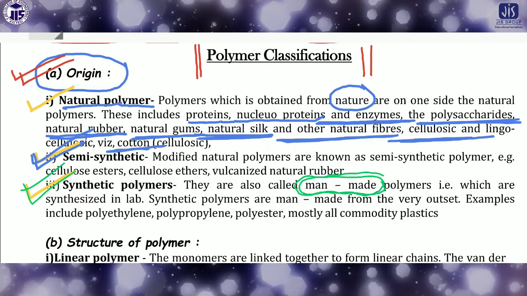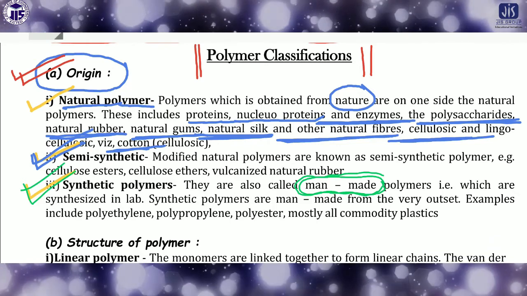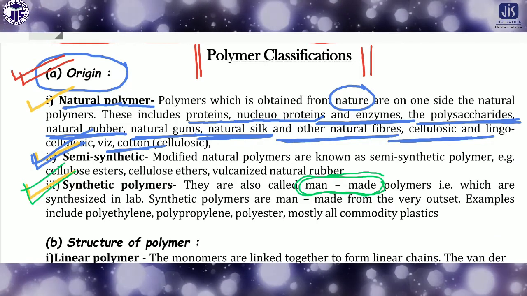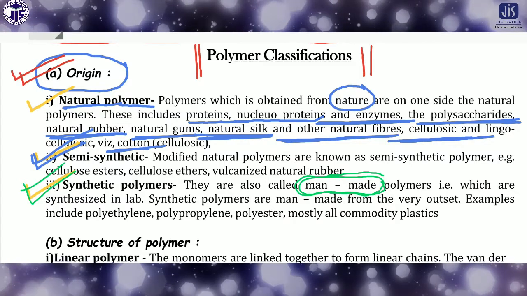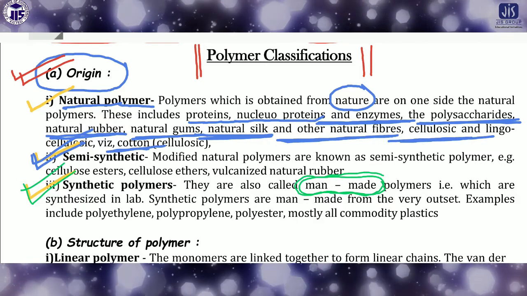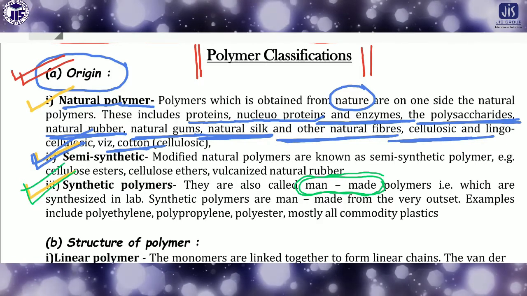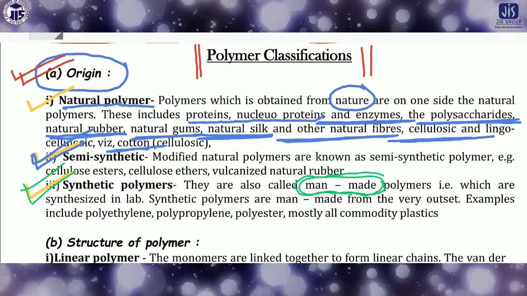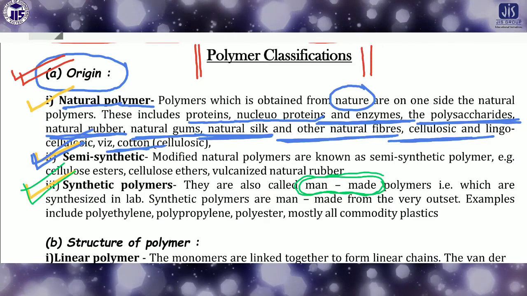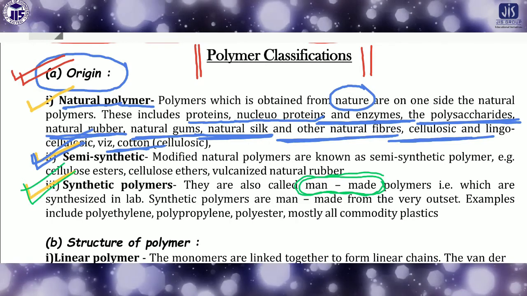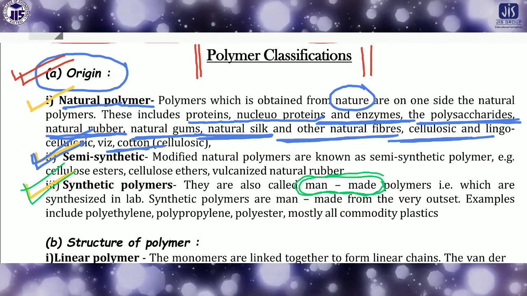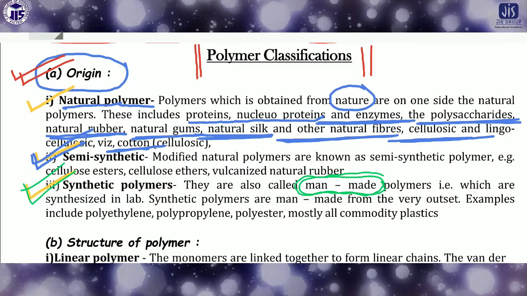That means we can't do all the things with the natural rubber. If there is some kind of limitation in the natural polymers, then we have to think about some kind of synthetic polymer which will serve our purpose. That means synthetic polymer can do this work, but maybe this kind of work is not possible by the natural polymer.